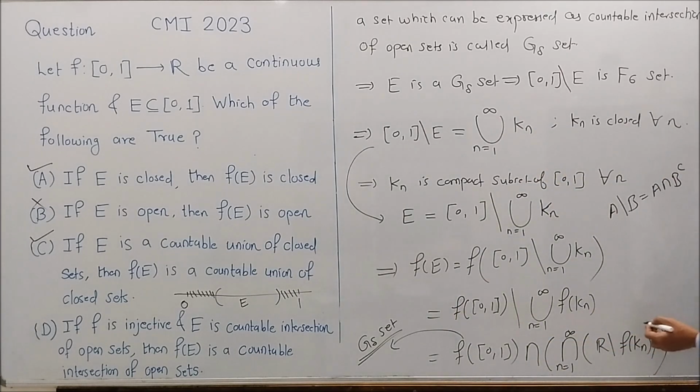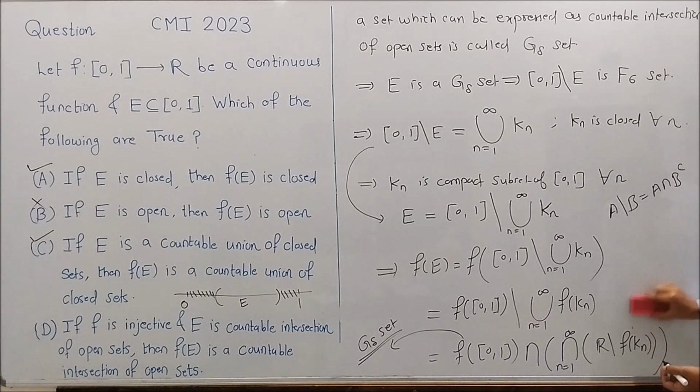So F of Kn is closed. So the complement of F of Kn in R is open.